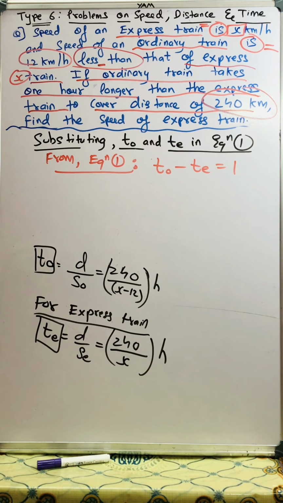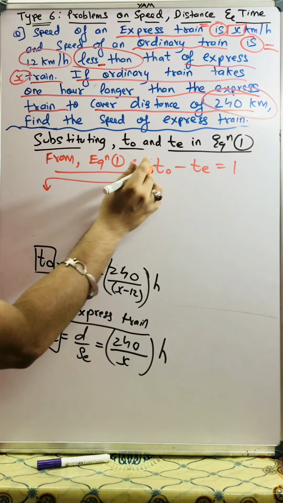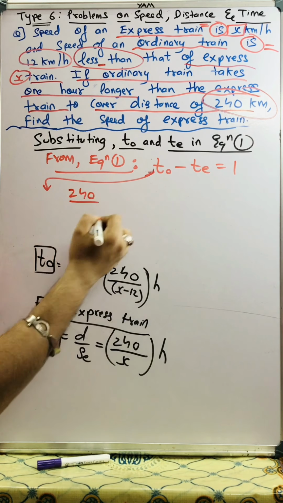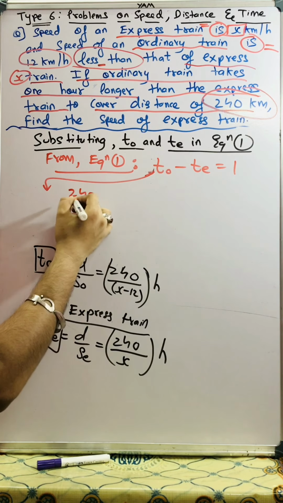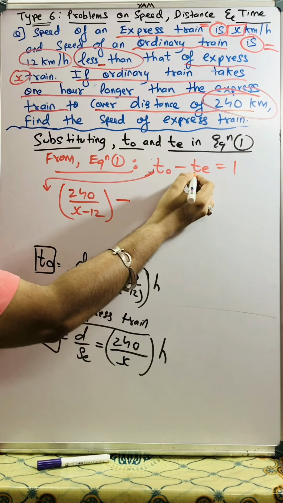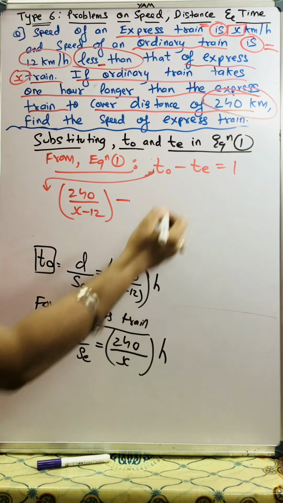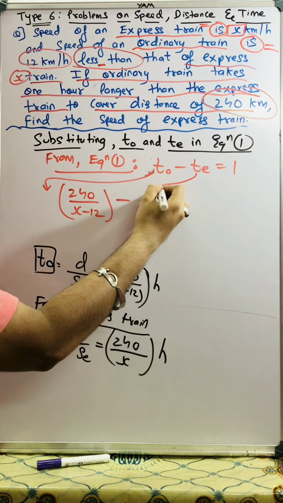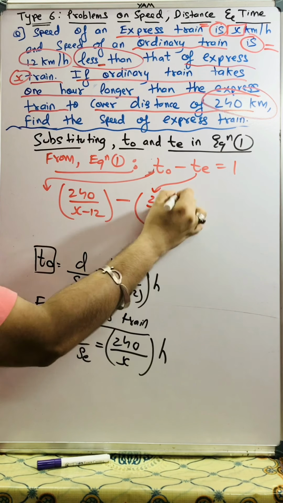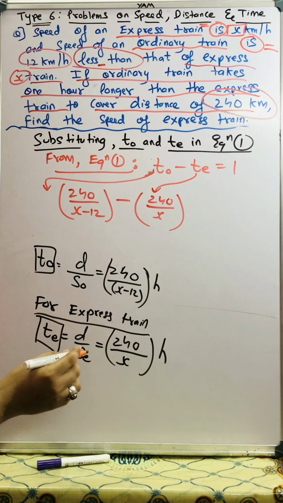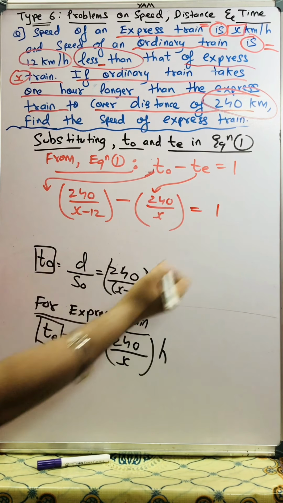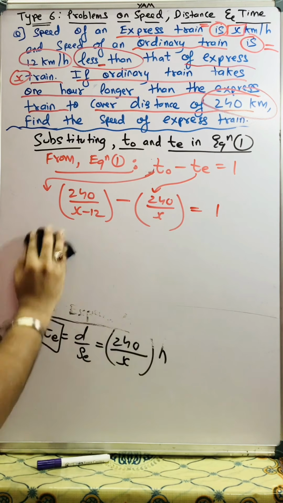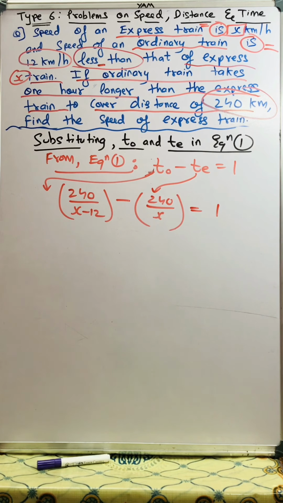So at the place of TO, what will I substitute? Over here, I'll substitute this value, 240 upon x minus 12, with a minus in between, and at the place of TE, I'll substitute 240 upon x, is equal to 1. Hope you all are understanding, students. Now I'll erase this part. Okay, now let's solve it.